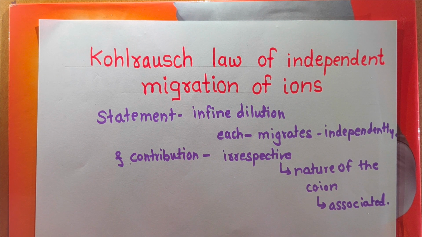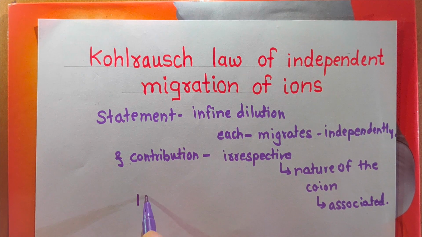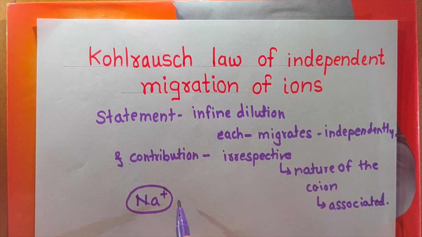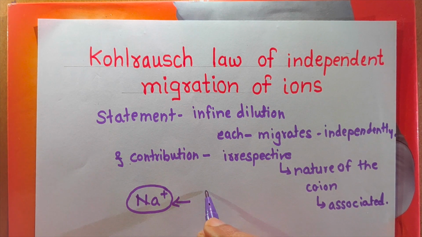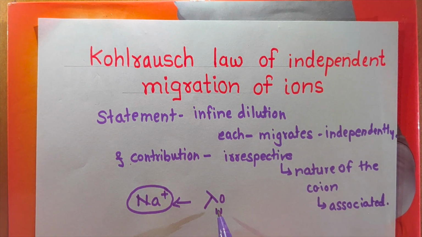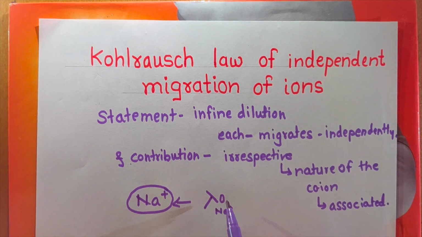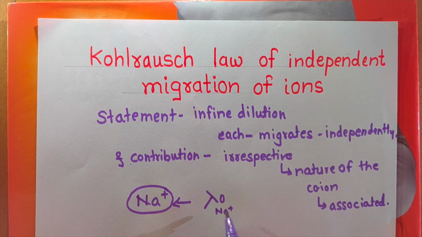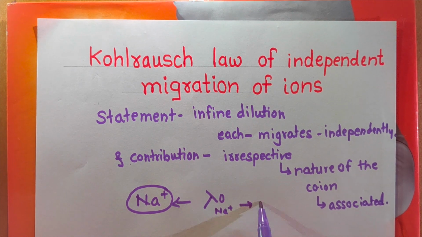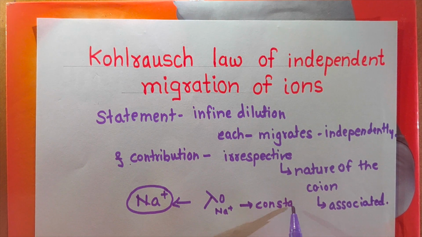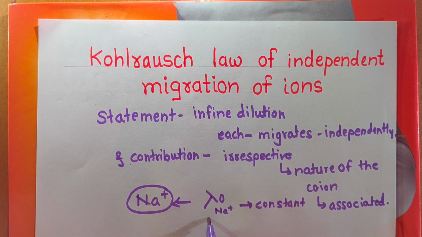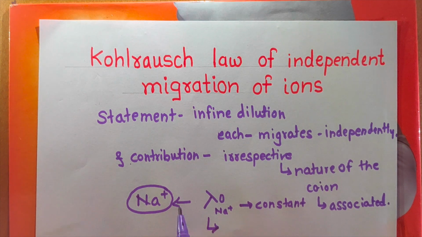For example, suppose we have Na plus ion. The molar conductivity of Na plus ion you can represent as lambda 0 Na plus. This is called the molar conductivity at infinite dilution of Na plus ion. This is constant. How? It cannot change with which it is associated.